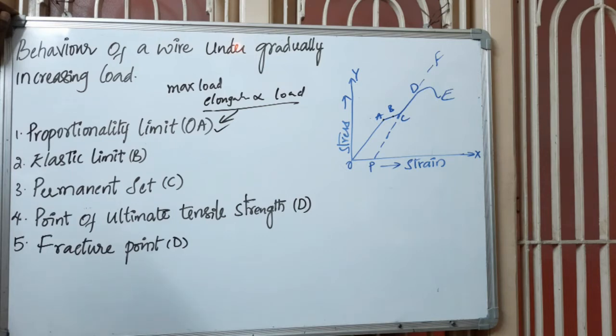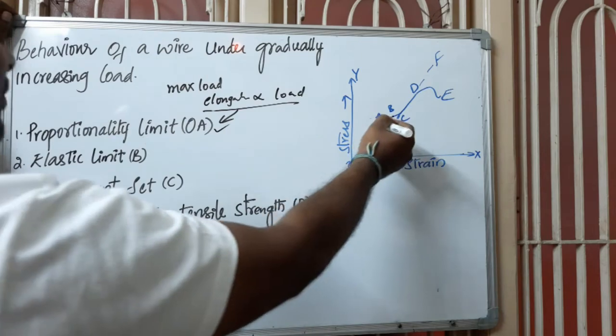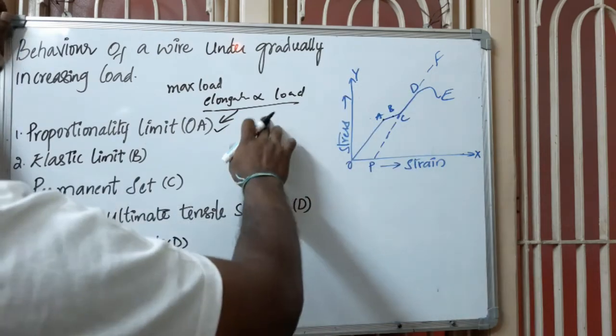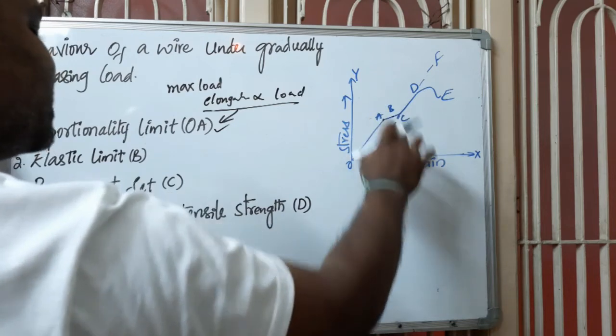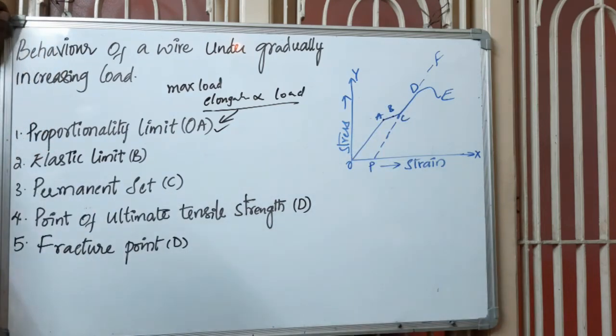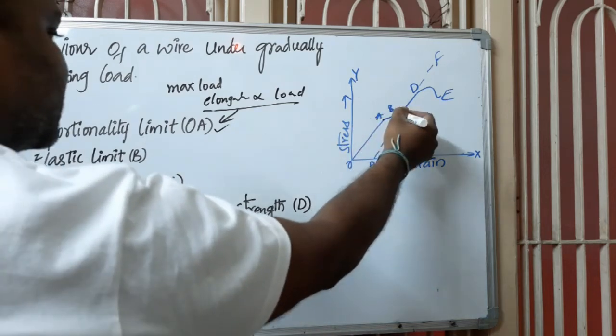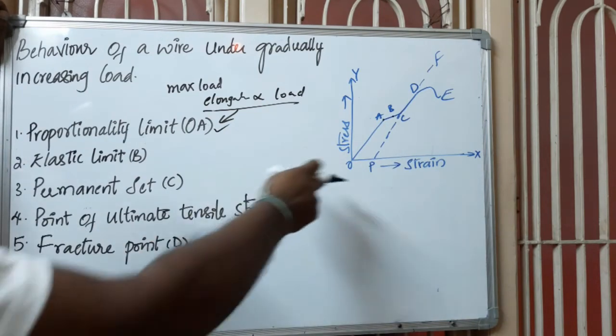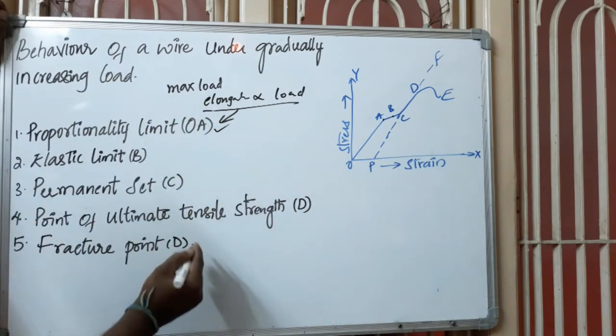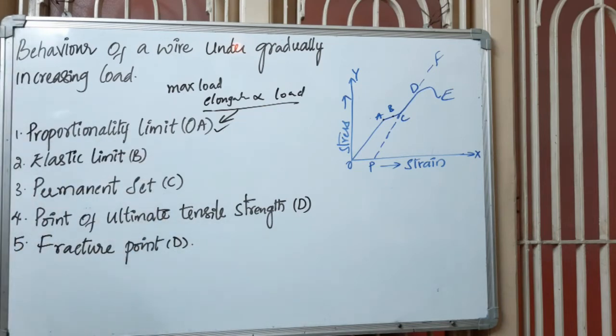The maximum load of the wire up to which it exhibits elasticity is called the elastic limit. So when you are gradually increasing the weights more than the proportional limit, the wire still shows elongation, because of elasticity only, it elongates a little bit. That limit is called the elastic limit. Better you do one thing, draw the graph and note down this point, and at last we will go through point wise.